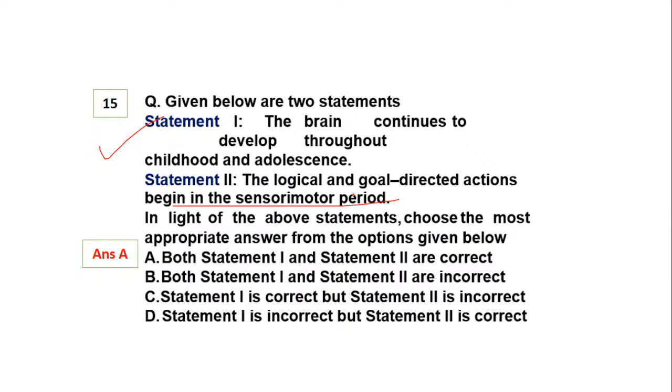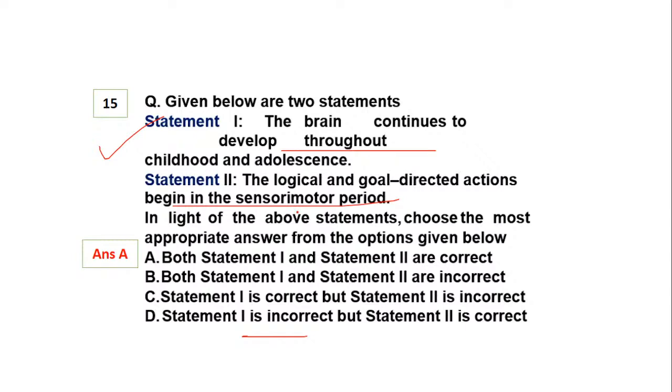Ayushi, Shrin, Sajil, please be careful. Both the statements are correct. How can the brain statement be incorrect? Development of the brain is throughout, so it cannot be incorrect. At the same time, the sensory motor stage starts with logical and goal directed actions, so that is also correct.